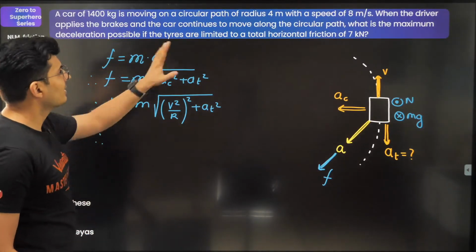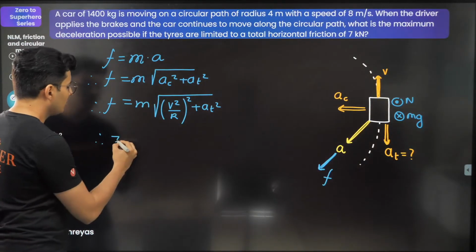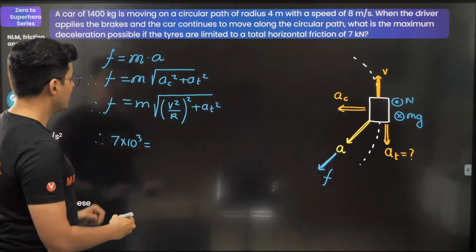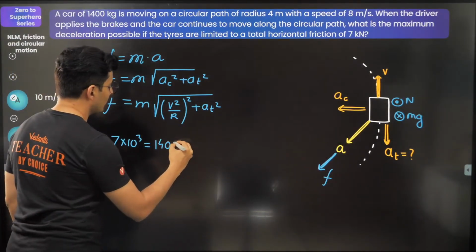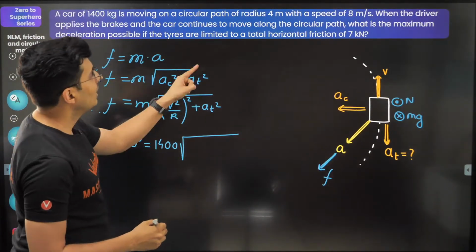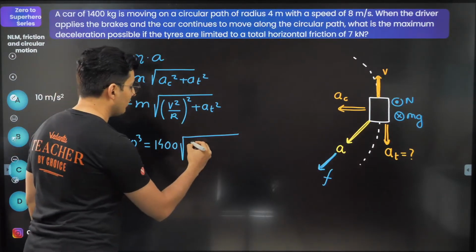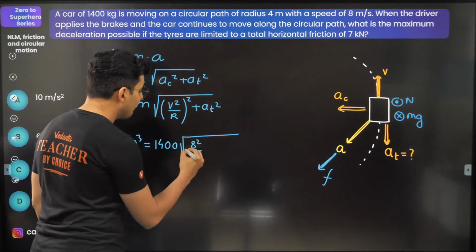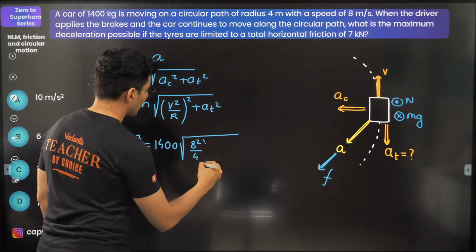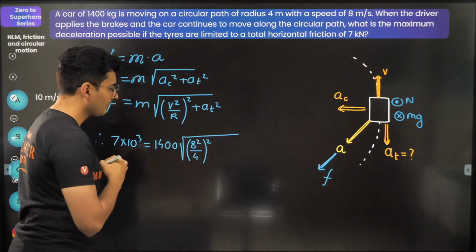Frictional force, the max value is 7 kilonewton, so 7 into 10 to the power 3. Mass is given to be 1400. V square by R, velocity is 8, so it will be 8 square divided by R. R is 4, the whole square.